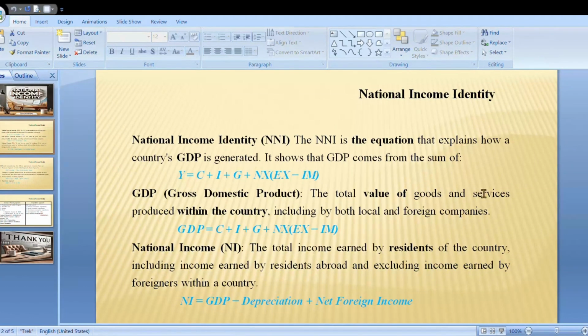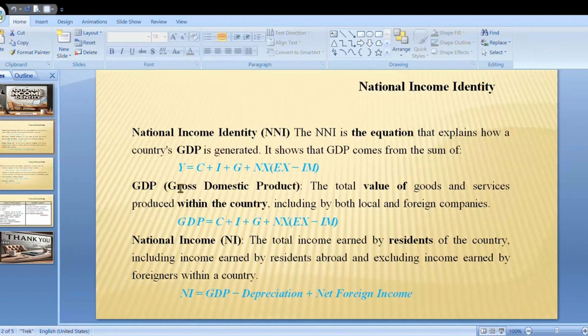Now we will see the national income. The total income earned by residents of the country, including income earned by residents abroad and excluding income earned by foreigners within a country. National income equals GDP minus depreciation plus net foreign income.